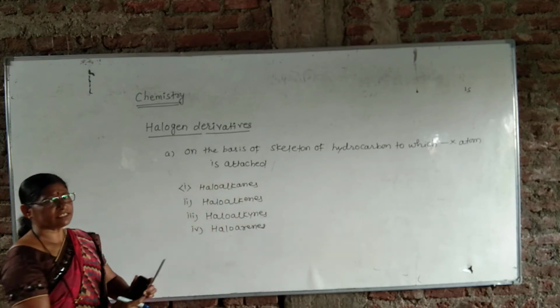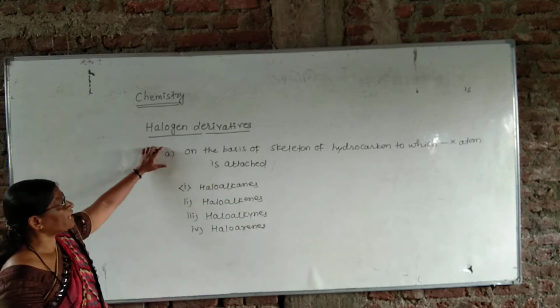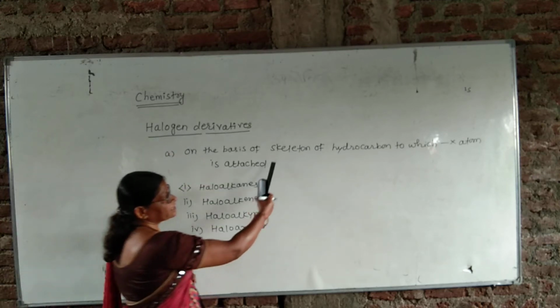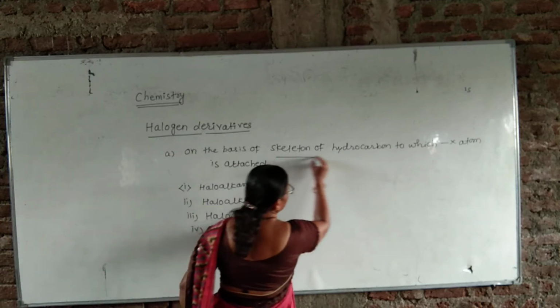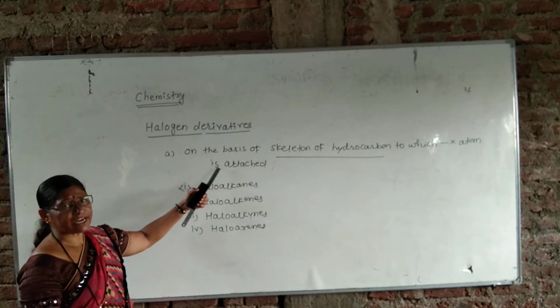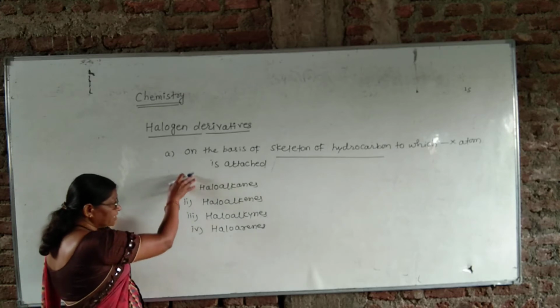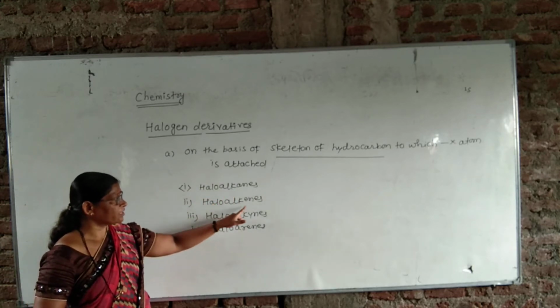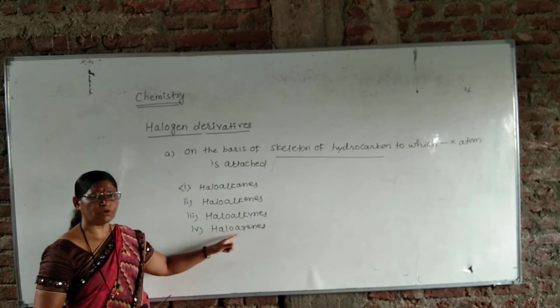These four, they are the subtypes of type A. Main type is A, that is on the basis of skeleton of hydrocarbon to which the halogen atom is attached. These are the four subtypes, that are haloalkanes, haloalkenes, haloalkynes and haloarenes.